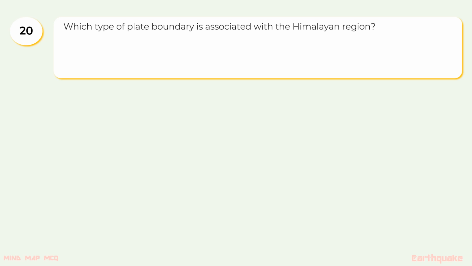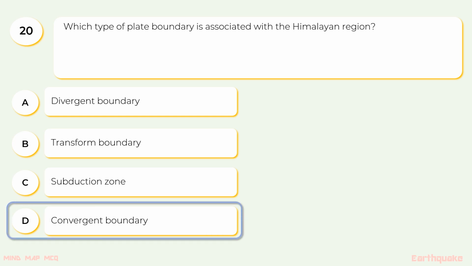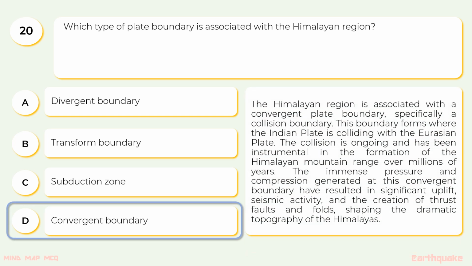20. Which type of plate boundary is associated with the Himalayan region? The options are A. Divergent boundary, B. Transform boundary, C. Subduction zone, D. Convergent boundary. The correct option is D. Convergent boundary. The Himalayan region is associated with a convergent plate boundary, specifically a collision boundary.